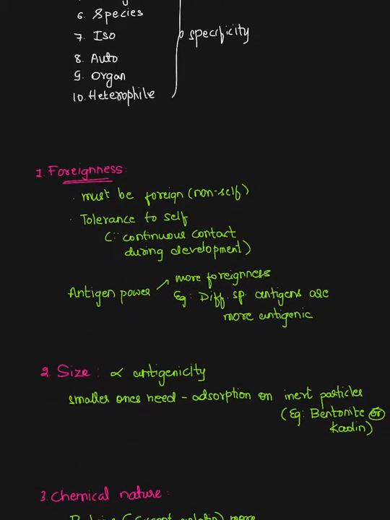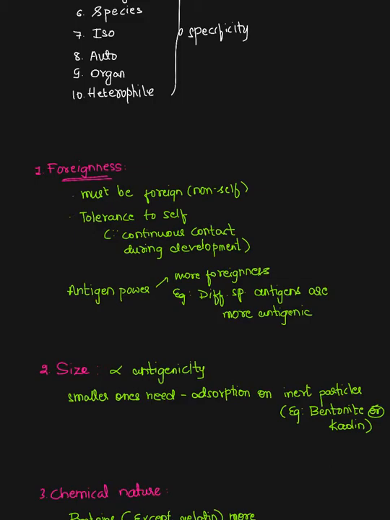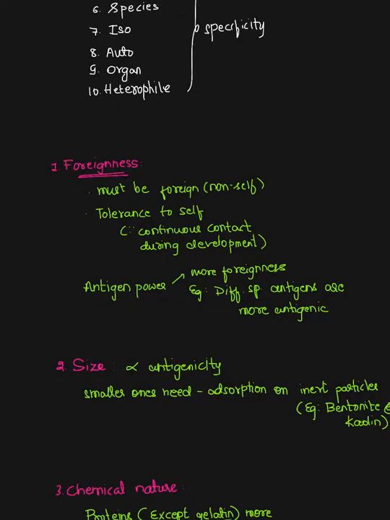Coming to size, it is directly proportional to the antigenicity, that is, the more the molecular weight or the size, the more antigenic it will be. Those which have lesser molecular weight, particularly less than 10,000, will be either non-antigenic or weakly antigenic in nature. These smaller ones, if they want to act, should be absorbed on inert particles like bentonite or kaolin.